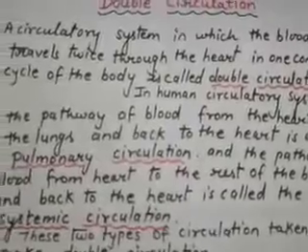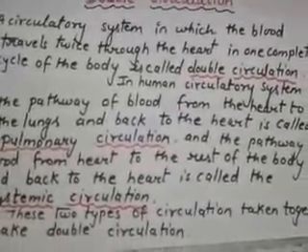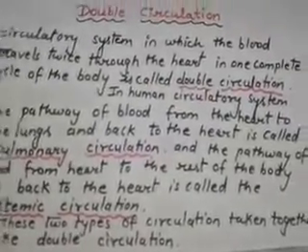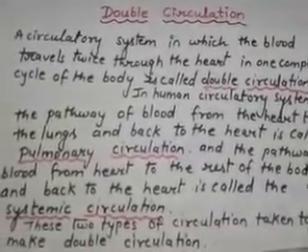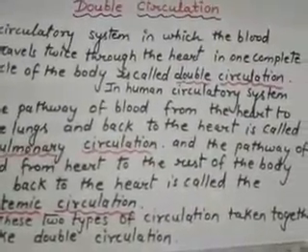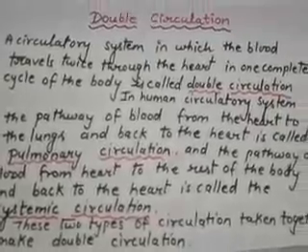The pathway of blood from the heart to the lungs and back to the heart is called pulmonary circulation, and the pathway of blood from the heart to the rest of the body and back to the heart is called systemic circulation. These two types of circulation together make double circulation.